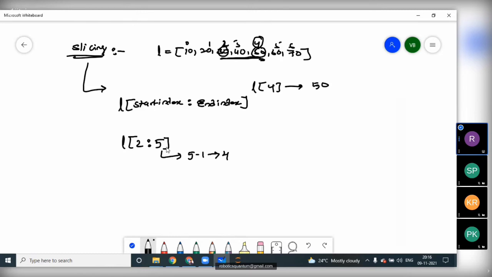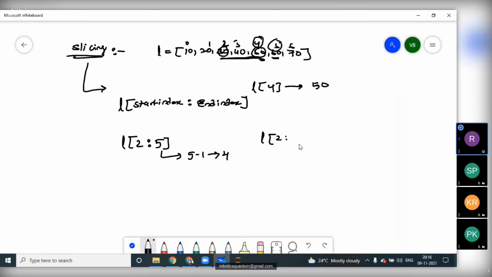So the end index value is always subtracted by 1, which is why we need to give plus 1 as the end index value. If you want to get the values till 60, L of 2 colon, from 2 to 60. So what is the index value of 60?